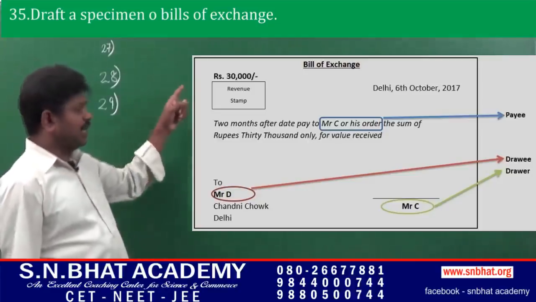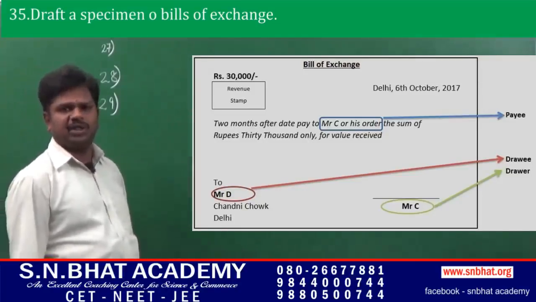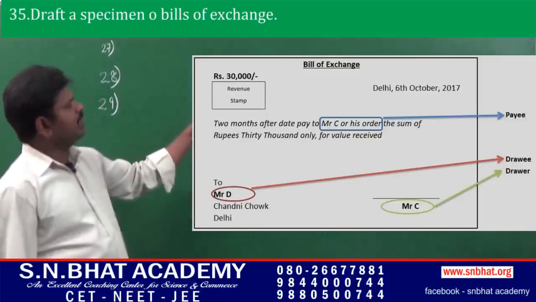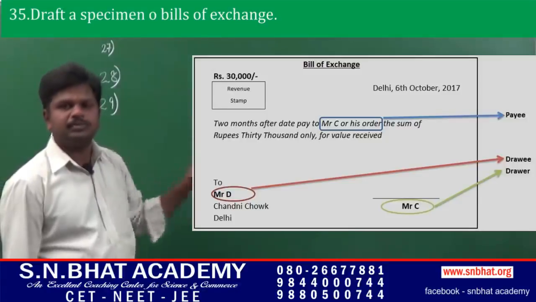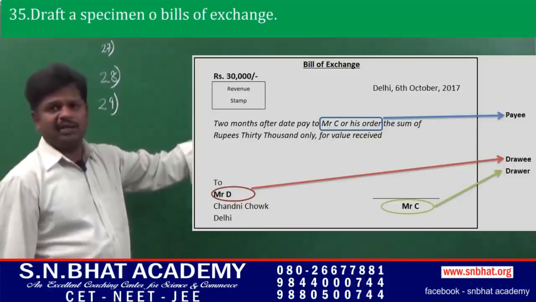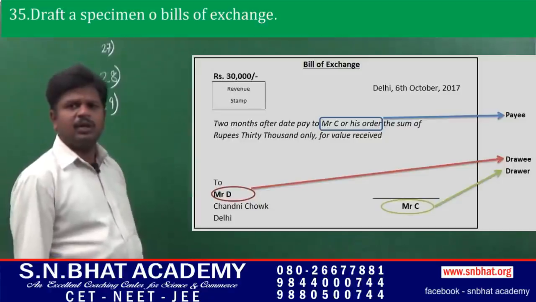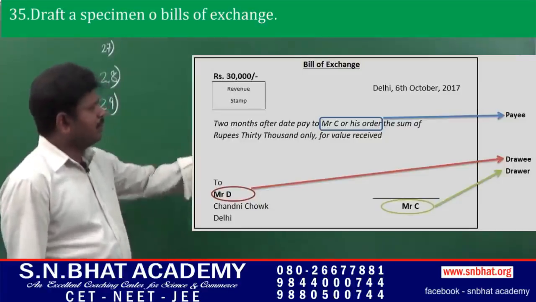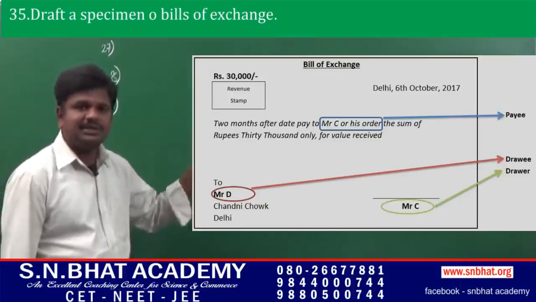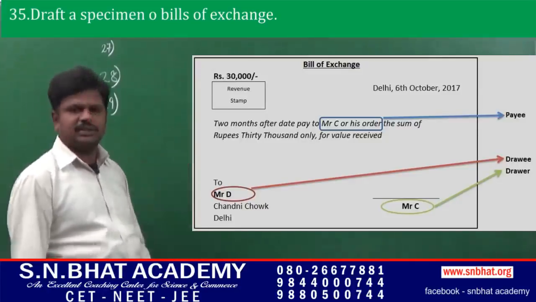See that it has to be stamped, with the date of preparation, that is the date of preparing the bills of exchange. Next, see here, it is prepared for a duration of 3 months. You have to mention the amount for which it has been prepared. Either it may be 20,000 or 30,000 or 50,000, whichever it may be, you have to mention the amount. Next, you have to mention the name of the drawer, and it has to be signed by the acceptor, that is the drawee. This is the bills of exchange.